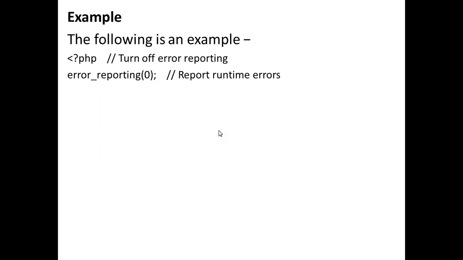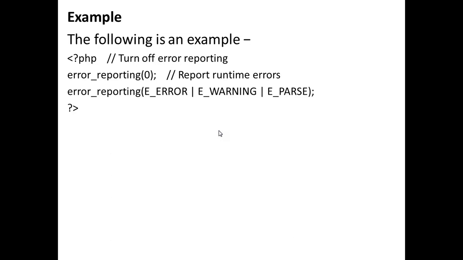This is PHP. Turn off the error reporting: error_reporting(0). This second line is basically the one that turns off error reporting, so error_reporting 0. Next, report the runtime errors. So you have to write E_ERROR, E_WARNING, E_PARSE. This will report the runtime errors.